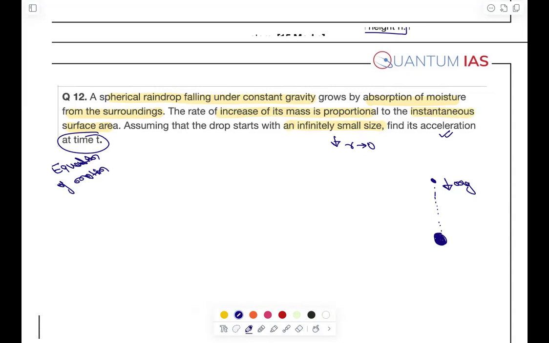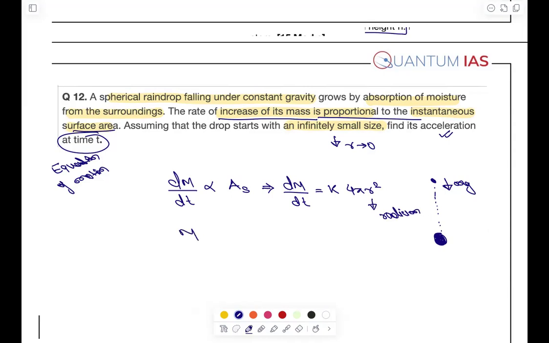Again, what is given? The rate of mass proportional to instantaneous surface area, that is dm by dt is proportional to surface area. Now we can simply write that dm by dt is equals to, proportionality हटा के we can have a constant k. And what is surface area? Surface area of sphere is what? 4 pi r square, where r is the radius. Now we know that mass is rho into volume. Obviously the density will not change here. So what is the volume? 4 by 3 pi r cube.